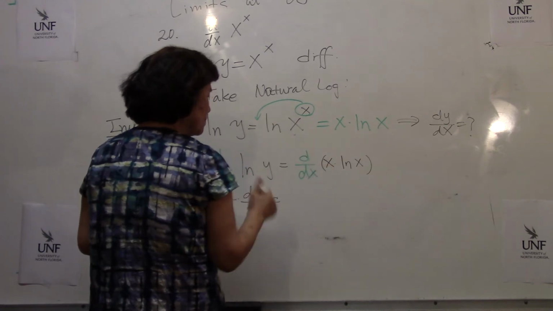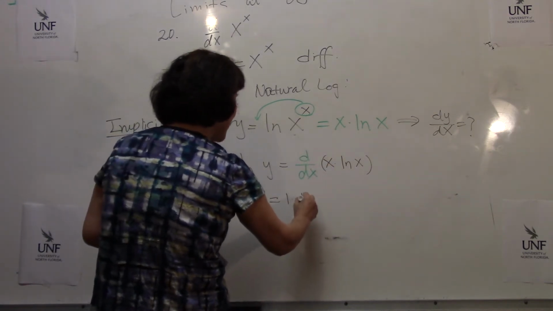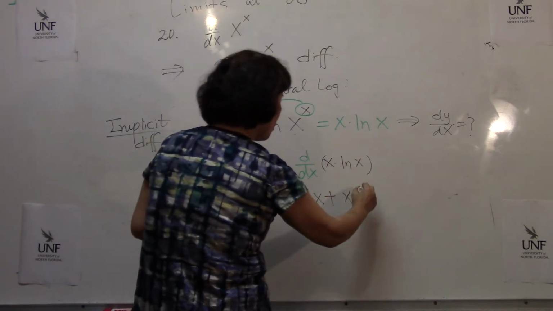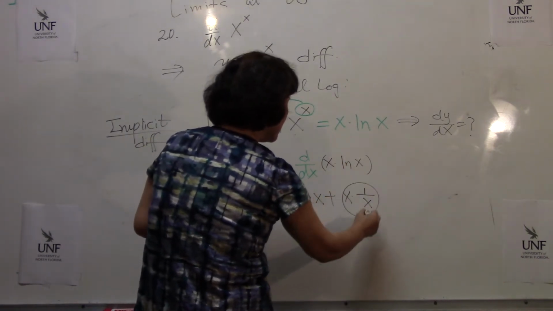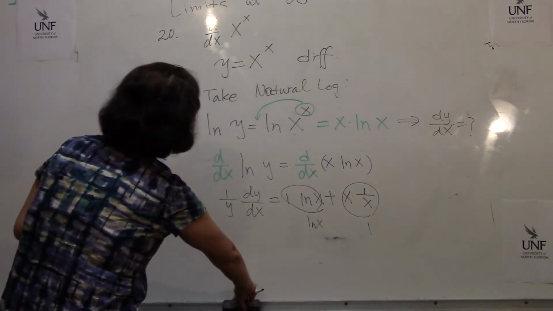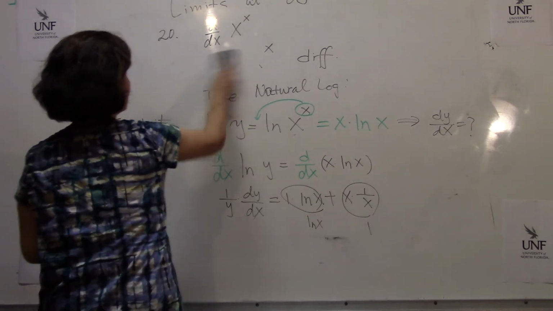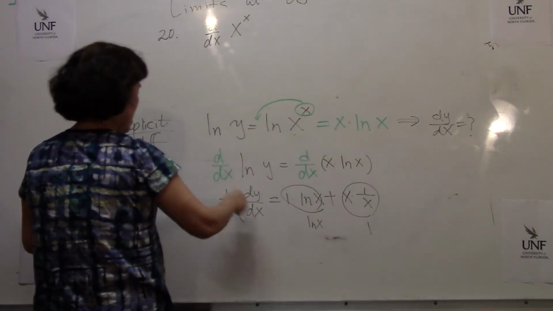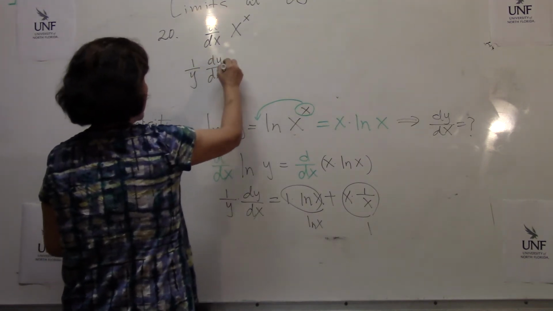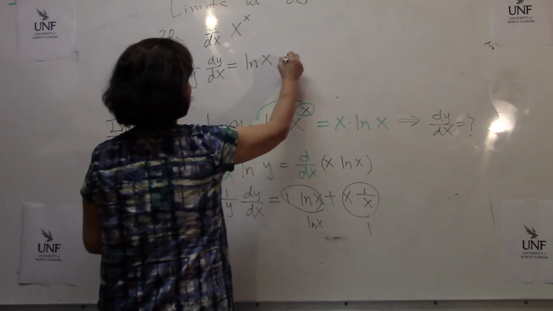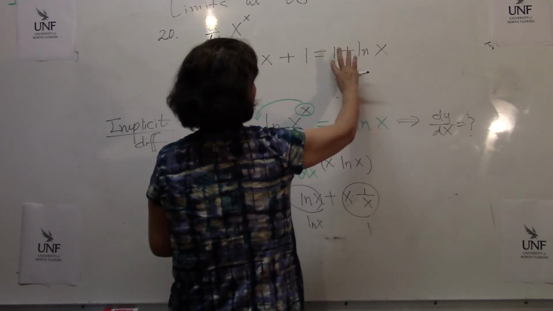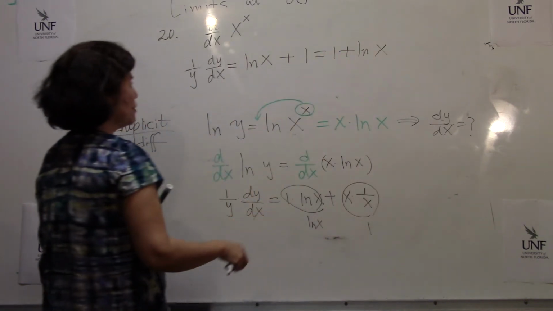Okay? The right side, you have to apply the product rule. So I differentiate the first one, 1 times ln x, plus now differentiate the second one, which is 1 over x. So this is 1, this is ln x. Therefore, what we have over here is 1 over y dy dx equals ln x plus 1. Or I'm going to say 1 plus ln x, because I always want to separate this 1 from the natural log.